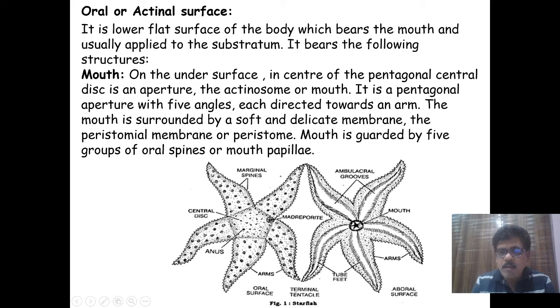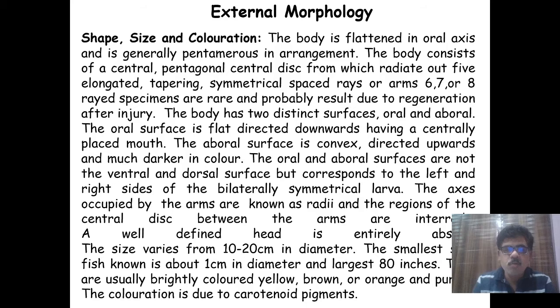This is the aboral, and the other one is the oral surface, where the mouth is. Where the madreporite is, on the upper surface opposite to the oral, is called the aboral. The mouth is on the lower side and the madreporite on the upper side. The surface opposite the oral surface is called the aboral wall.